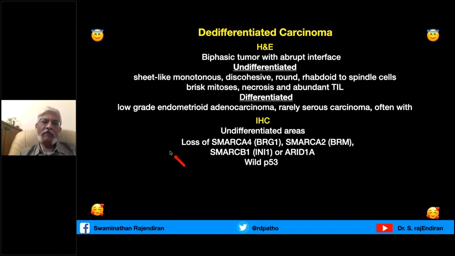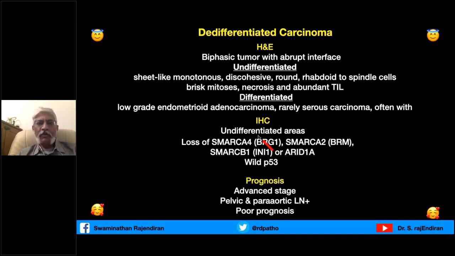The differentiated area may be positive for cytokeratin, but the undifferentiated area is negative, and the loss of INI1 is very, very important for the diagnosis of de-differentiated carcinoma, but this can be diagnosed on H&E. Prognosis, these are associated with advanced stage, pelvic and para-aortic lymph node involvement, and they have a very poor prognosis.